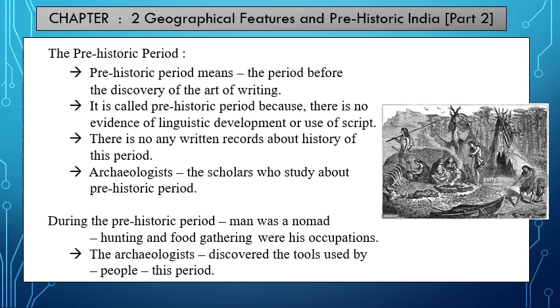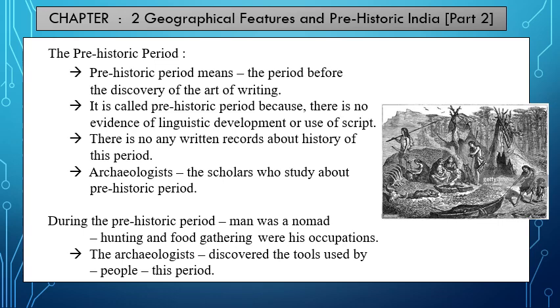When the people started writing, then they started getting records of the events, whatever goes on. Such written records are the basis to write history. That is called historic period. That means the period after the discovery of writing is called historic period.